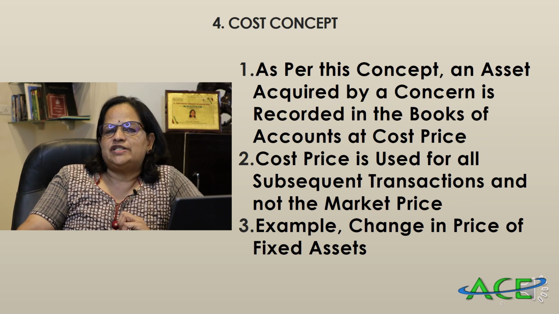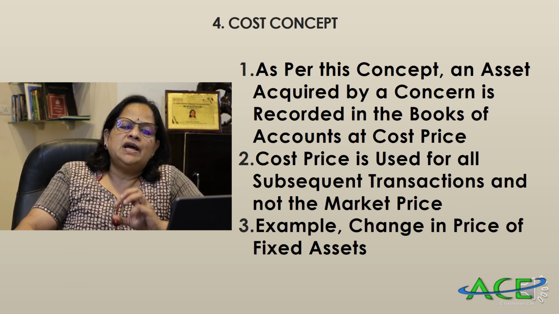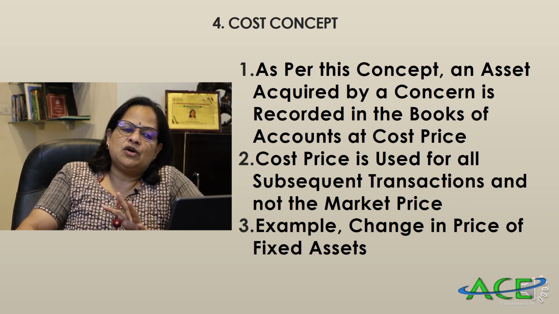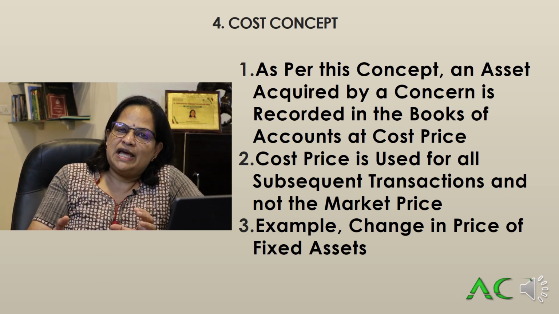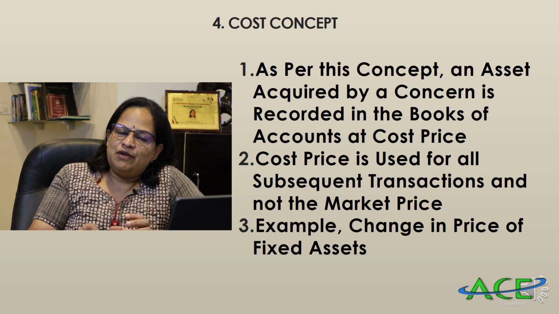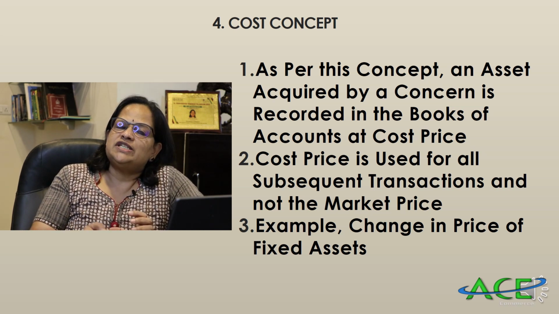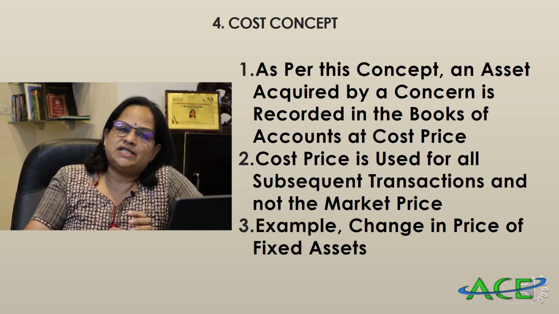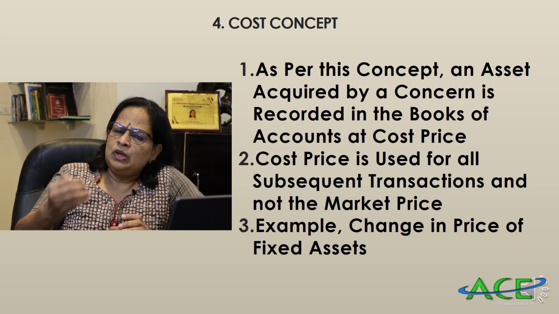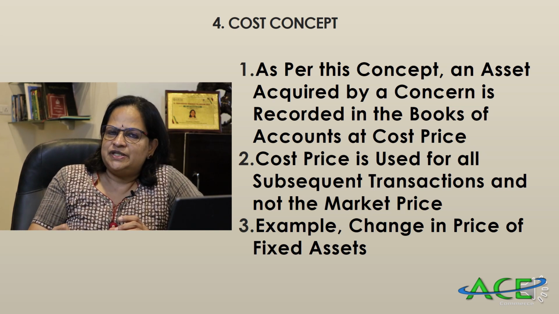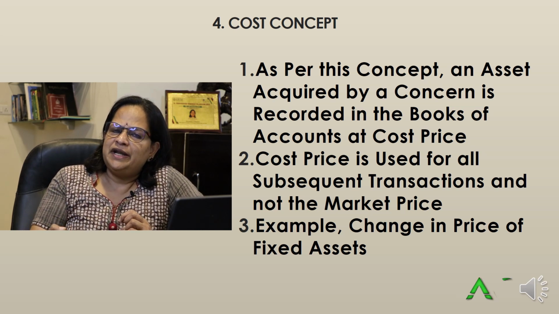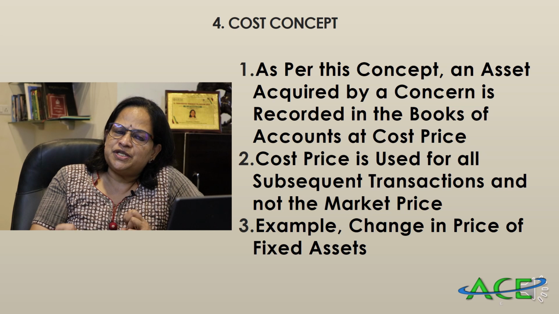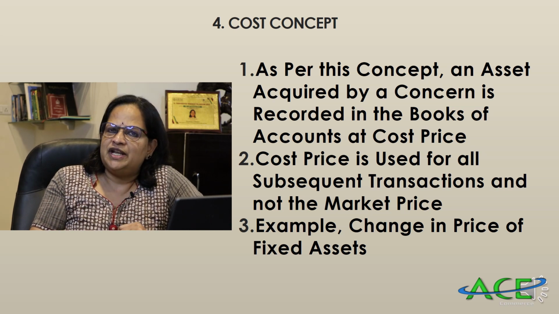Next is the cost concept. The cost concept is, an asset acquired by a concern is recorded in the books of accounts at the cost price. That means, if you purchase a land for 1 crore, that land value will appear in the books of accounts at 1 crore for any future transaction. For all the assets, we are providing depreciation because we are using that asset in the business, and every year we will be providing depreciation. So the depreciated value of the asset will be recorded in the financial statements.